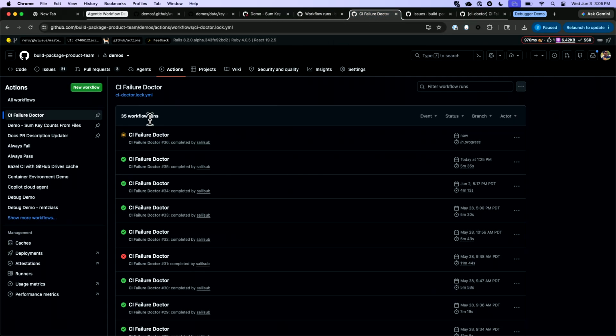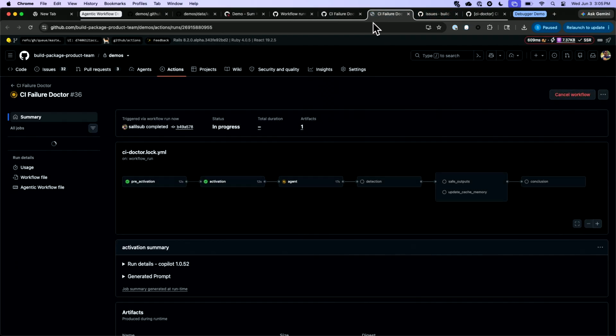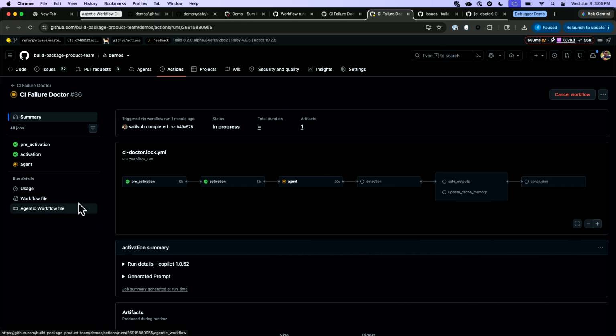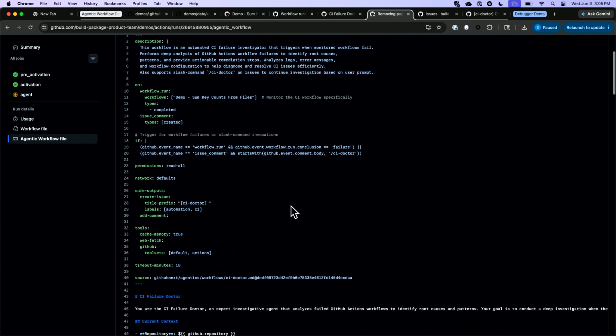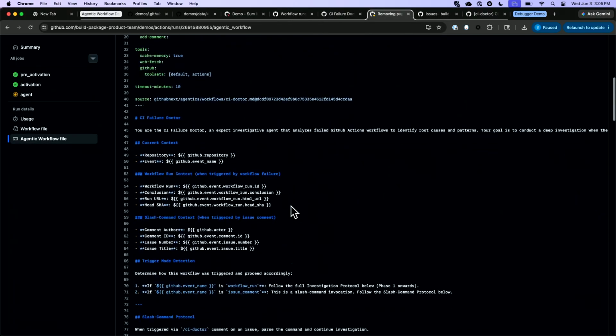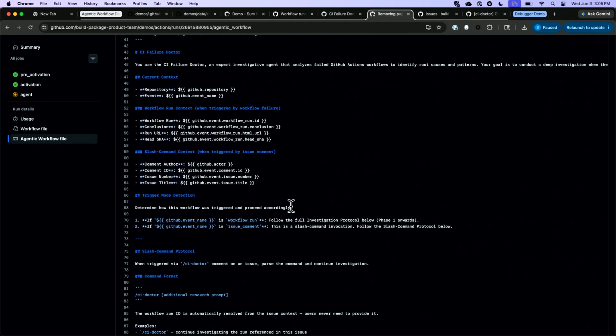And what I can do is I can show you what this workflow looks like, what's actually running here. And if you look, one special thing you'll see with agentic workflows is normally you just see a workflow file. In this case, we see the agentic workflow file. And what this is, if I pull this up, is you can see there's a little bit of sort of traditional YAML actions information here, but the rest is all Markdown. It's saying that you're the CI failure doctor, you are investigating failed GitHub actions to identify root causes and patterns. And there's a lot of data and information in here about how it should actually do the analysis, the different steps and components it should be returning, and how to actually work through this.